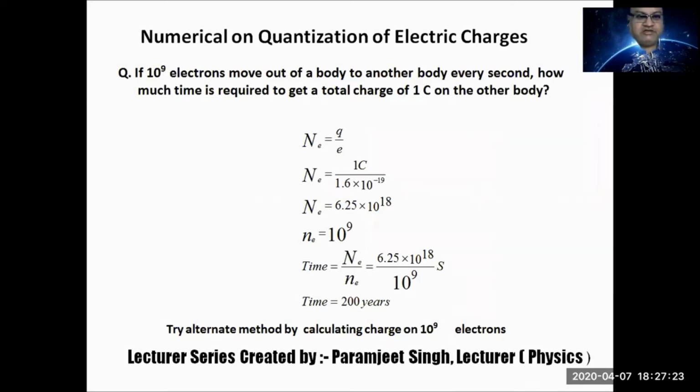Now numerical, let us discuss some numerical on quantization of electric charges. I think you are ready with numerical and ready with notebook, pen, pencil. Sit straight, keep your backbone straight, sit in proper posture and relax.